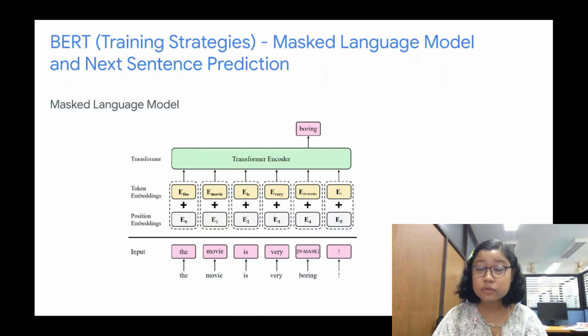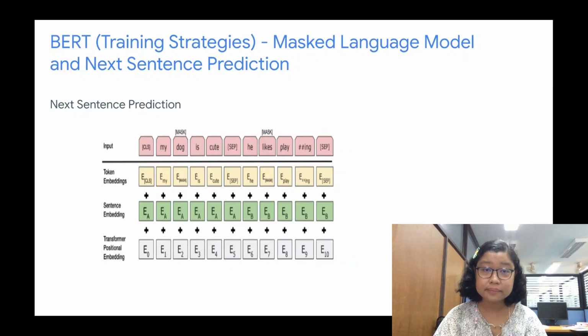BERT is trained with two training strategies: masked language model and next sentence prediction. In masked language model training, the model attempts to predict the original value of the masked words based on the context provided by the other non-masked words in the sequence. In next sentence prediction, the model receives pairs of sentences as input and learns to predict if the second sentence in the pair is the subsequent sentence in the original document.